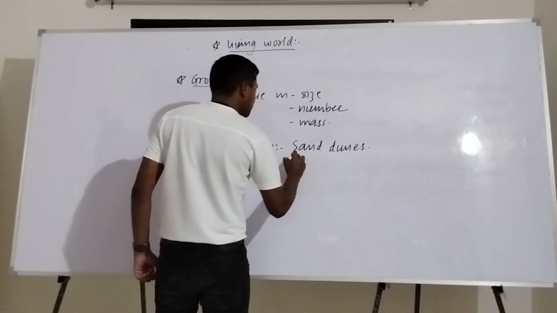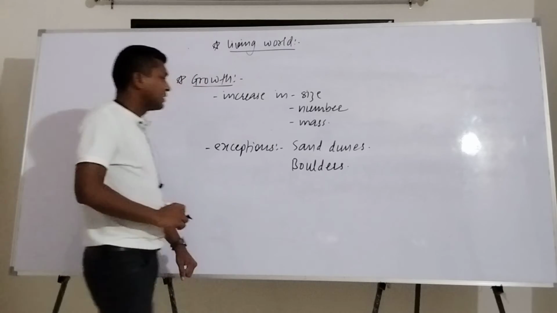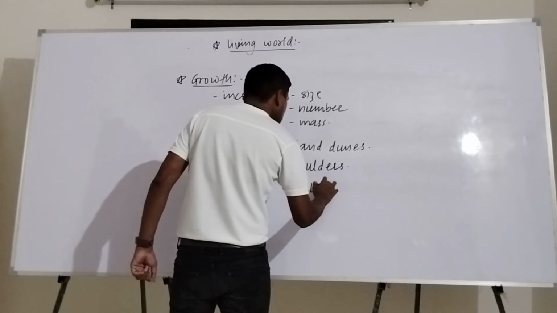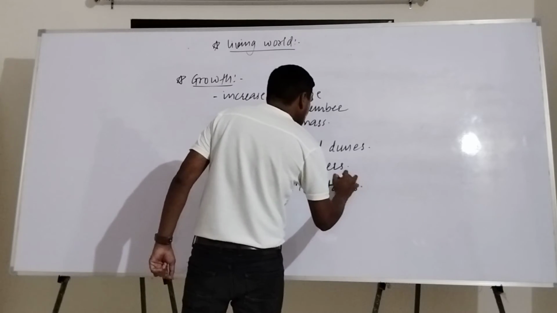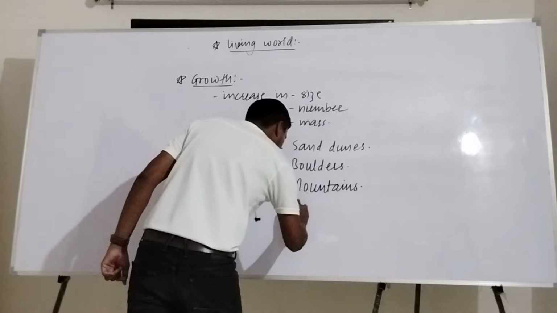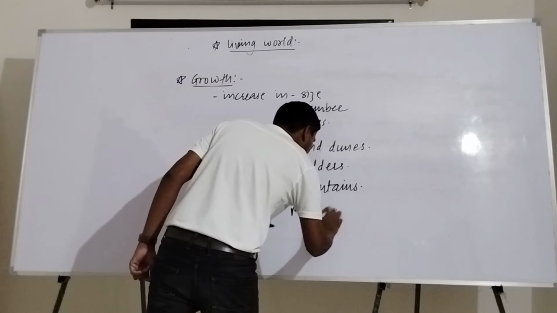Let's take some examples, like sand dunes. Second example is boulders. Third example is mountains. Okay, I'll take another example, for example, a metal ball.